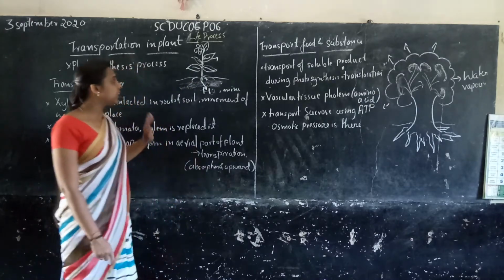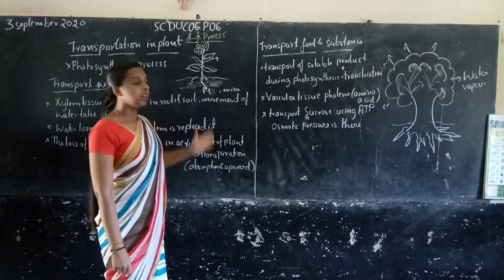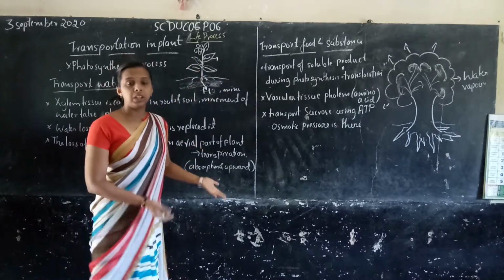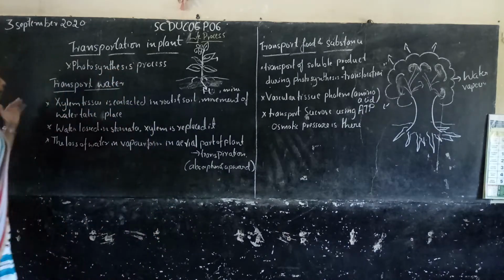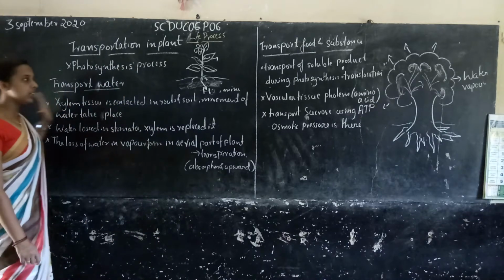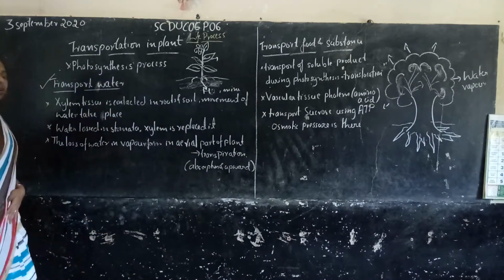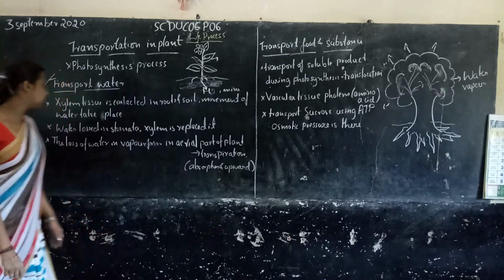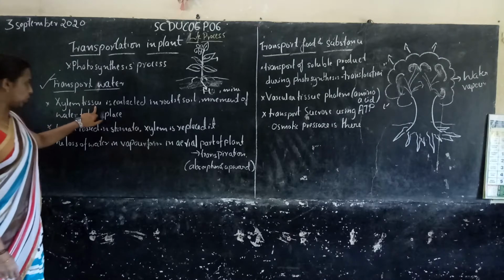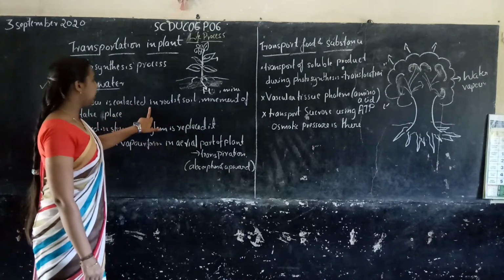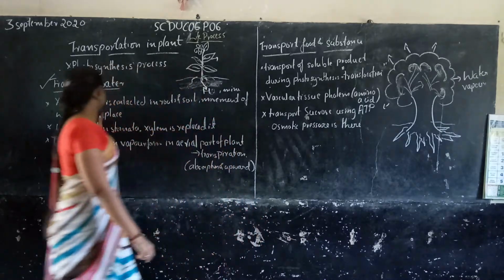We generally say that transportation occurs through the stem. The stem absorbs water from the roots and transports it to the leaf. But actually, what happens? First, the transport of water. It is done by xylem. Xylem is a tissue connected to the roots and the soil, and movement of water takes place.